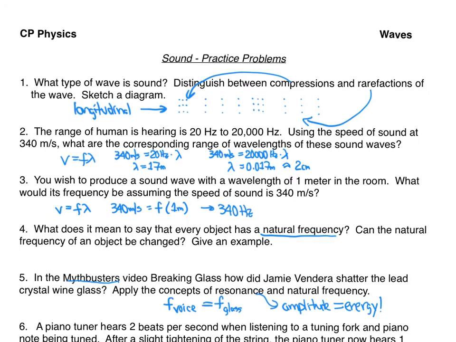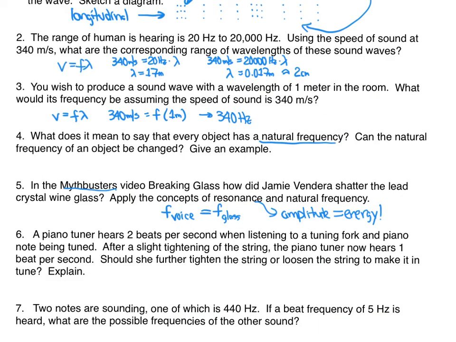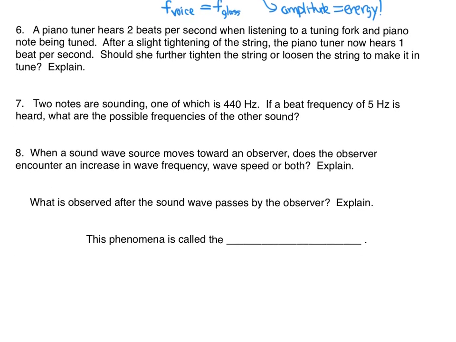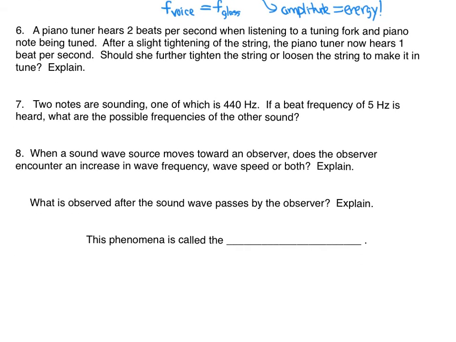All right, let's see what else we got here. We got three more, right? All right, number six. It says piano tuner hears 2 beats per second. That's those woo-woos. When listening to a tuning fork and piano, now she hears 1 beat per second. Should she further tighten or loosen the string to make it in tune?